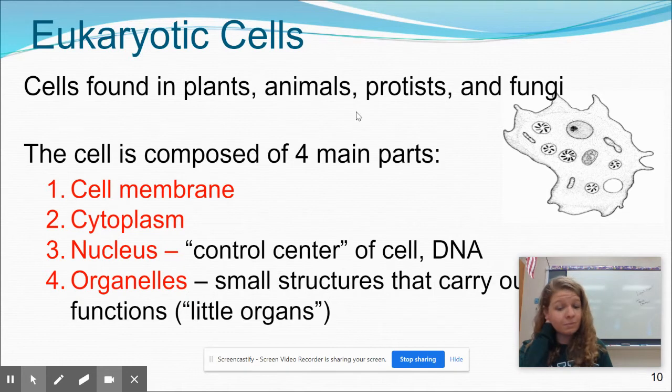The ones that we're going to spend a bit more time on are the eukaryotic cells. These are the cells that are found in plants, animals, protists, and fungi. So these are all our upper level of organization cells. These are what these guys are going to be made out of. These guys have four main parts: the cell membrane that contains the cell, the cytoplasm, the nucleus. Eukaryotic cells have a nucleus, so that nucleus is where the DNA is contained. Also, eukaryotic cells have organelles, small structures that carry out functions. You can think of them as the little organs of the cell.